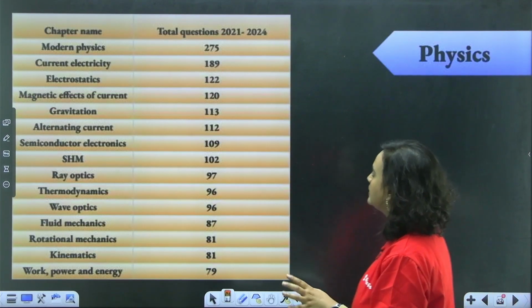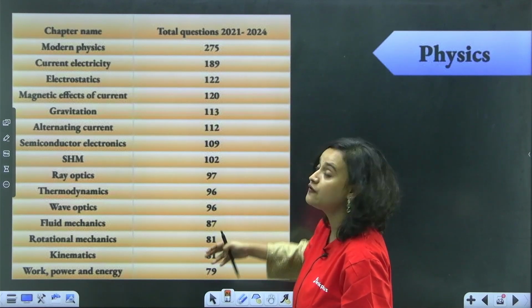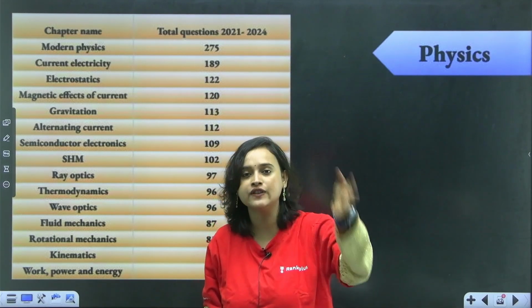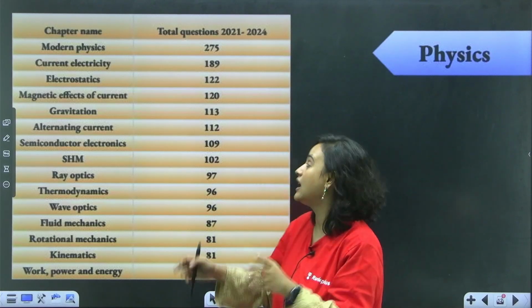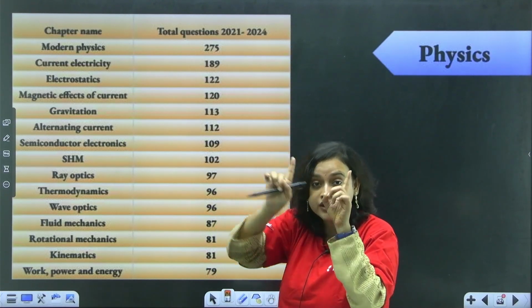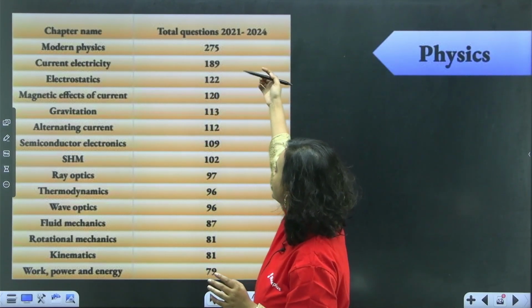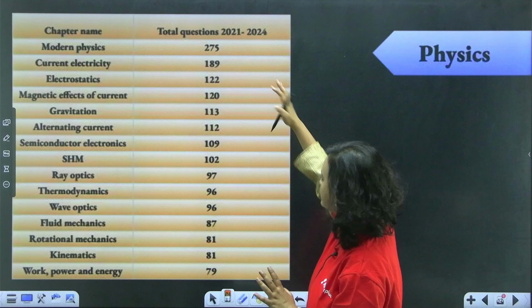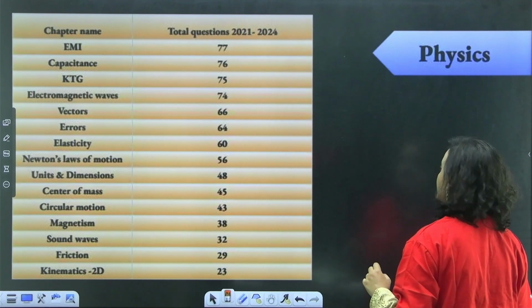Now, last but not the least, everyone, this is your physics data here. All the data is here. Physics to modern physics. I think all your physics teachers, everybody knows how important modern physics is. Again, close to 300 questions in the last 2021 to 2024 timeline also. Current electricity 189, electrostatics 122, and all of these. This is the data. So let us come to which are the chapters that we must do.